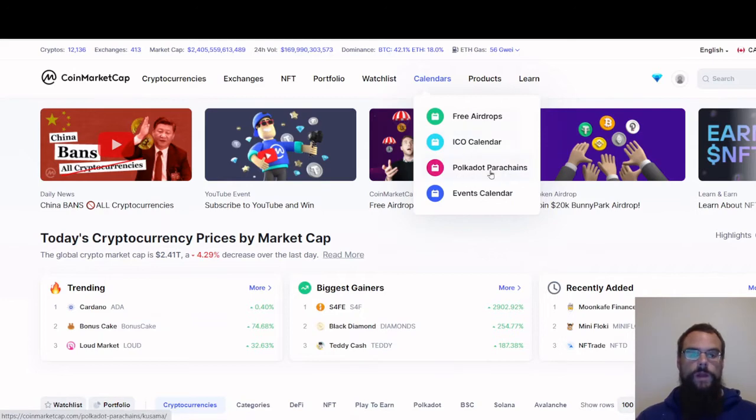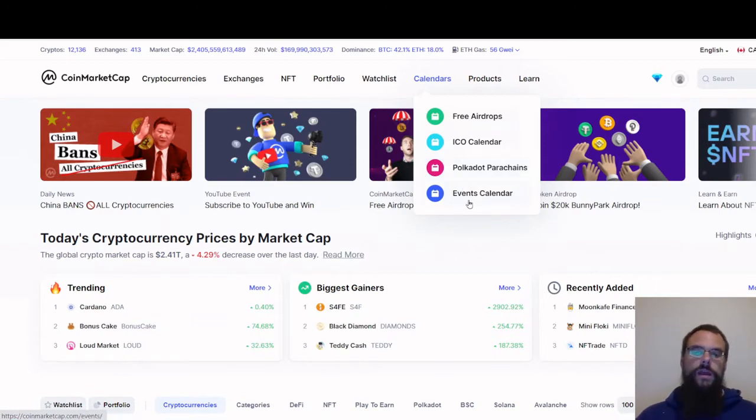And you got Polkadot Parachains, which is a very popular blockchain, and Parachains is kind of like a sister company to the main company. I'd give you an example, but I can't think of one off the top of my head. But it's kind of like a secondary company or a secondary blockchain.